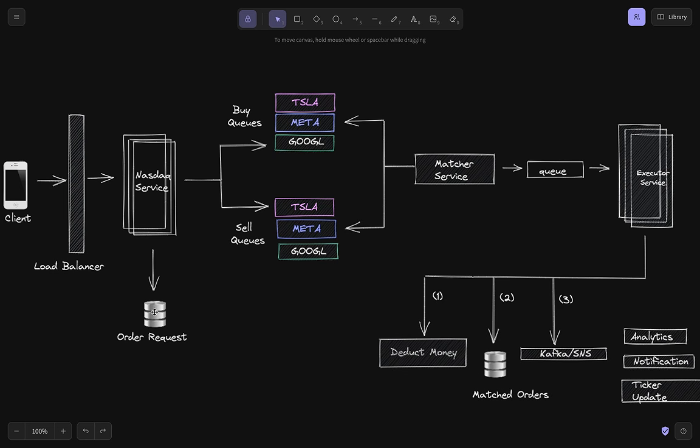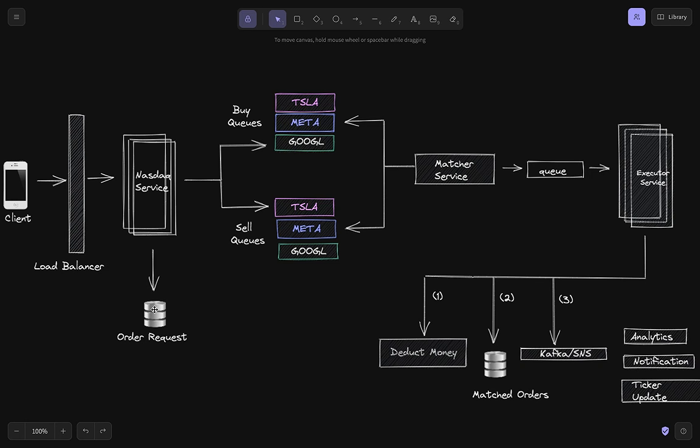Here we are not performing anything related to finances. We don't need any transactions. We don't need any ACID guarantees. We're just storing the request details. So this database does not need to be a MySQL database. And based on our scale and partitioning requirement, we might want to choose a NoSQL database. So ideally, I would have gone with a NoSQL database here, not a MySQL database. Now, the NASDAQ service stores these order requests here and their status comes out to be in progress.